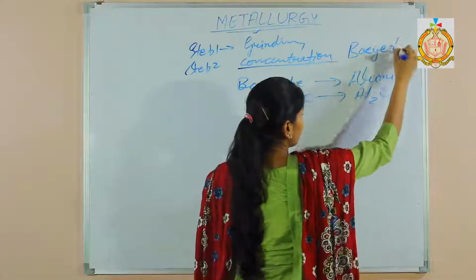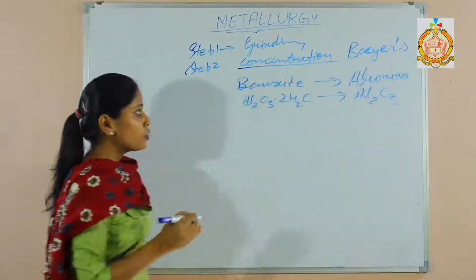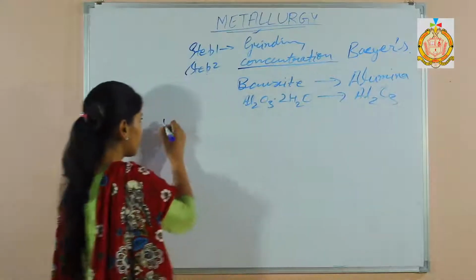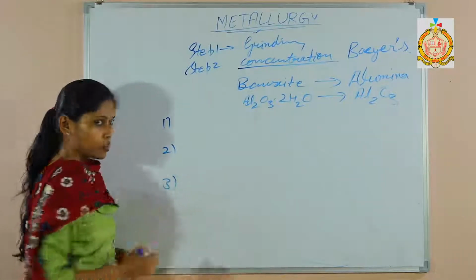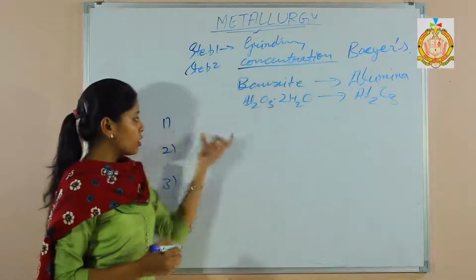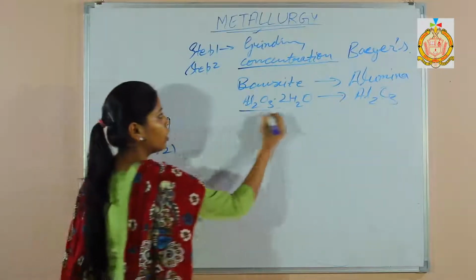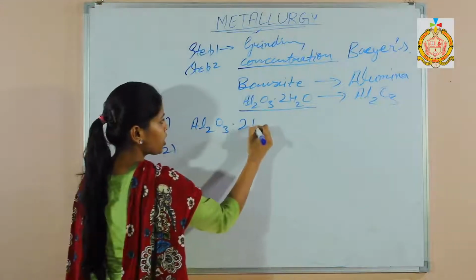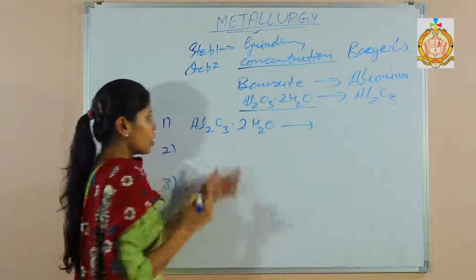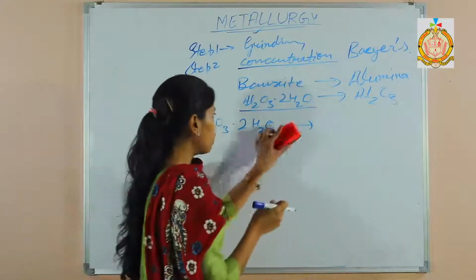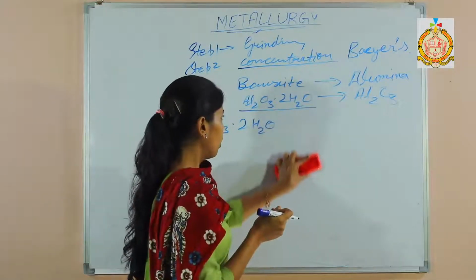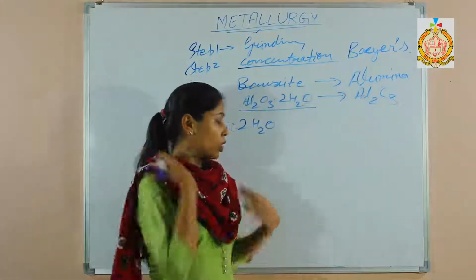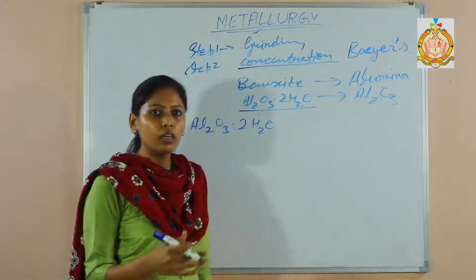Baeyer's process. So what is happening in this process? There are 3 reactions in Baeyer's process. First of all, this hydrated aluminium oxide, that is bauxite, is heated so that volatile impurities, such as gases, are removed.